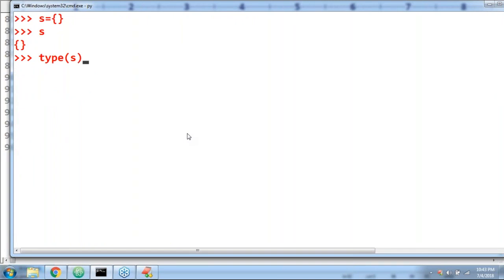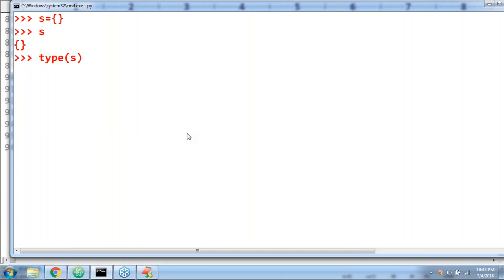what's the answer? What's the answer? Type of s. I printed s, curly brace open and close also came. Type of s, if I ask. Excellent. The empty set. While creating an empty set, take a bit special care.